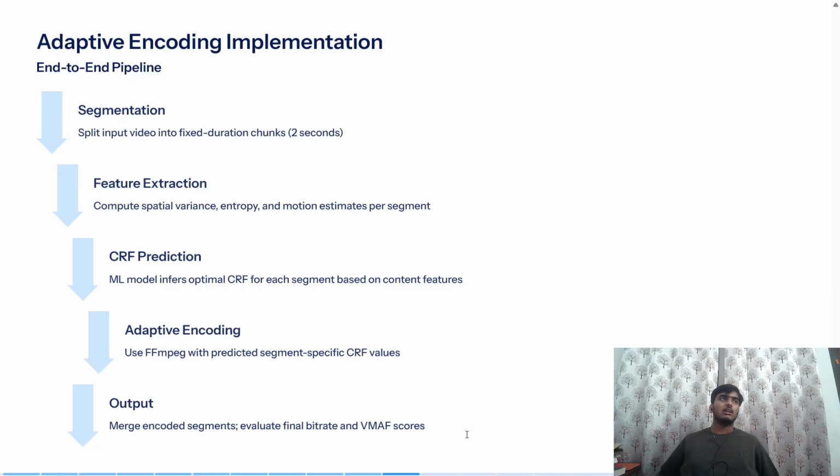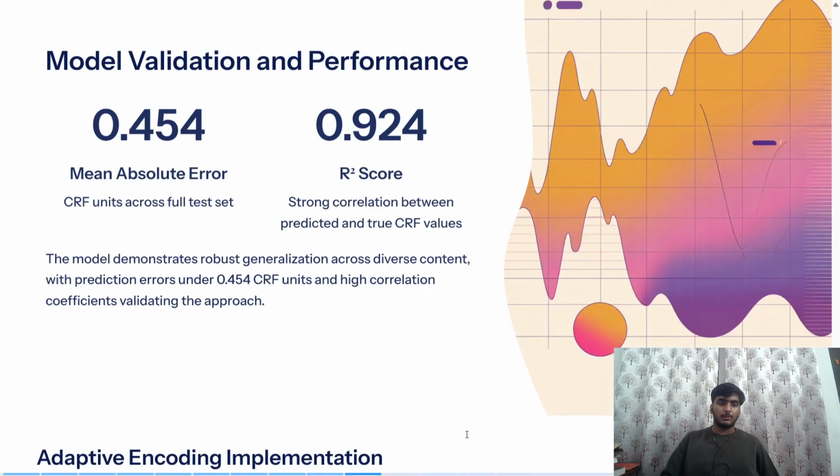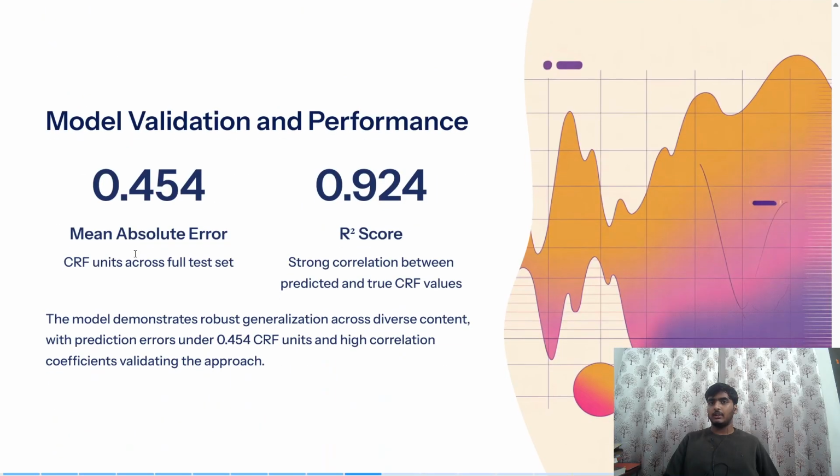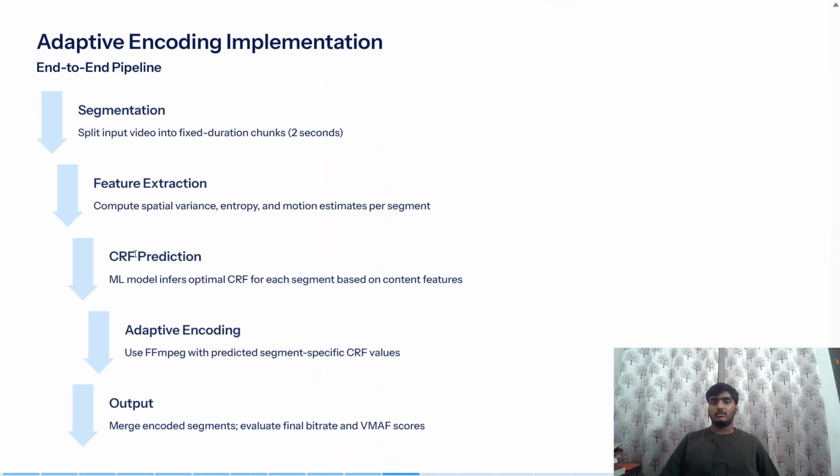Adaptive encoding means for different segments, based on the features we talked about, CRF prediction depends on spatial variance, motion intensity, entropy, resolution, and target. Target might be constant for all the frames, but the resolution, entropy, motion intensity, and spatial variance may change according to the frames. This is where this approach comes into play. Depending on the features, the CRF value might be predicted.